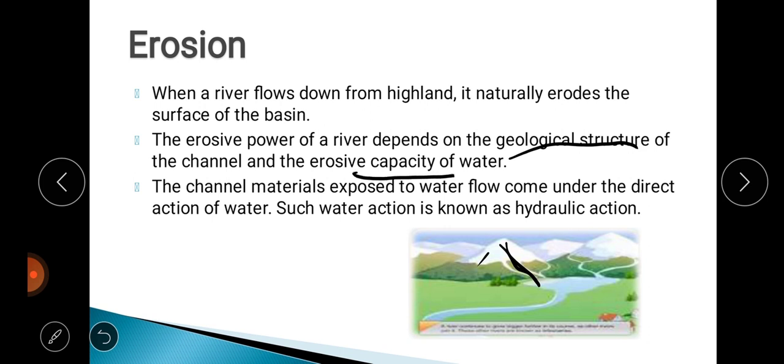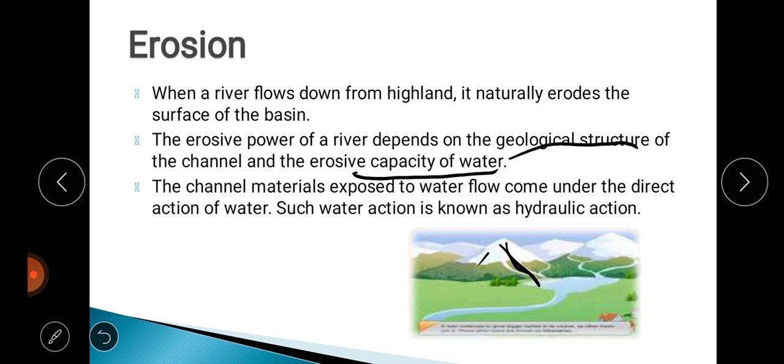And the second one is the erosive capacity of the water. If the amount of water is high, or the speed of the water flow is high, then more erosion will take place, and if the amount of water is less or the velocity is less, then less erosion will take place. So the erosion capacity of a river mainly depends on these two factors: the geological structure of the channel and the erosive capacity of the water.